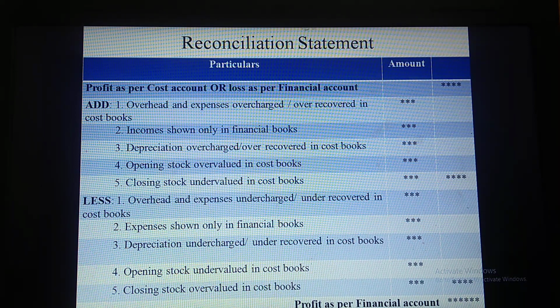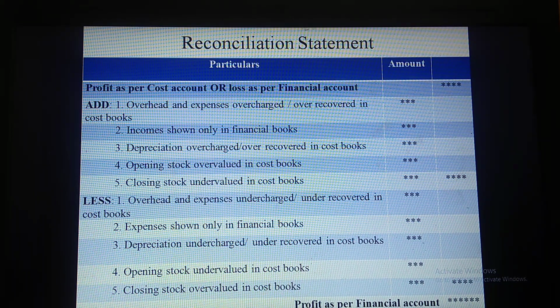Those items are to be added as per this format. And closing stock undervalued in cost books is to be added,